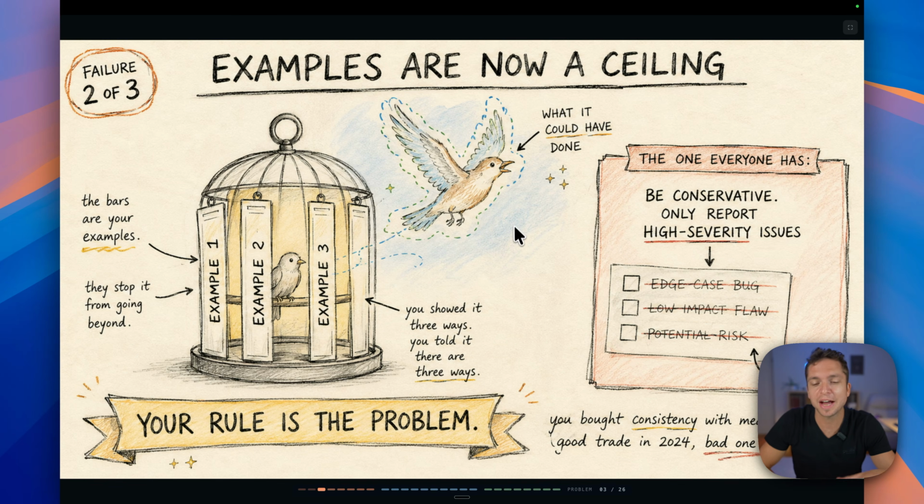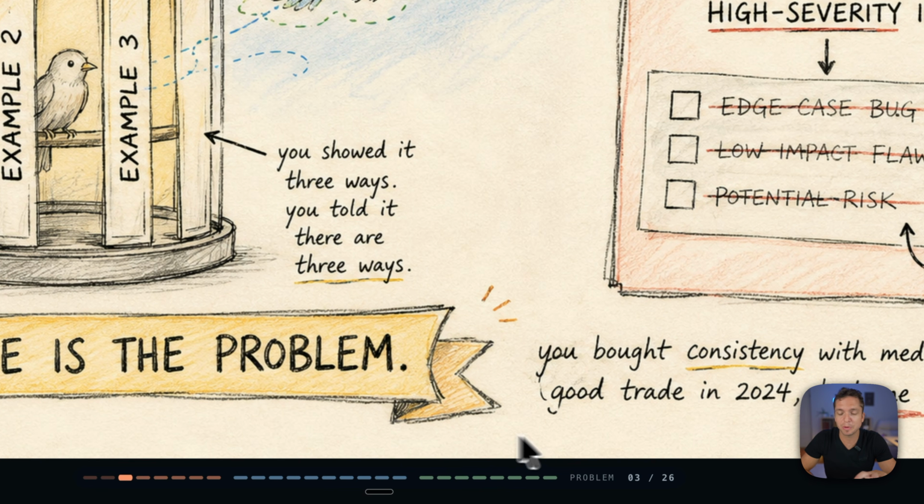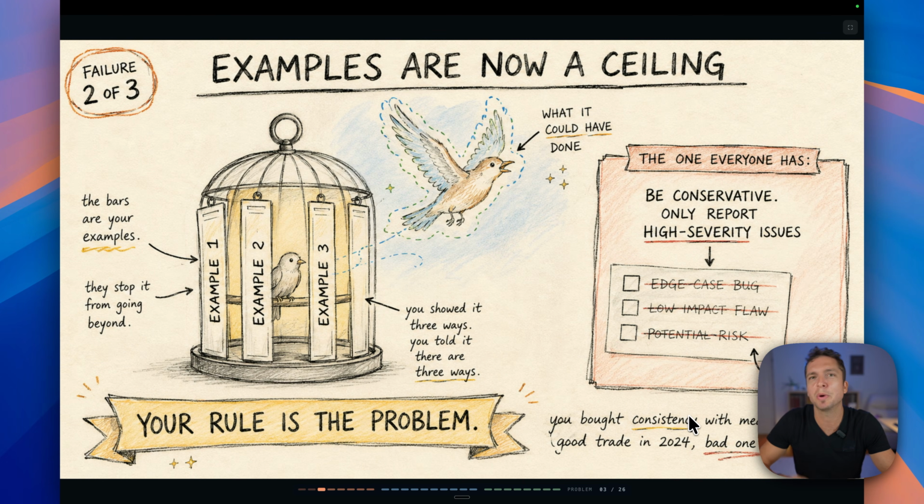And in doing so, you've actually taken away from the model's capability to go out there and fly like this little bird over there and never understand what this thing could have done. Because your rules might have been great for a year ago, but now they might be subpar compared to what these models could do by themselves if you allowed them to have more freedom. I think one of the things that we were trying to get away with here was consistency. We were hoping that this consistency and this accuracy was going to give us exactly what we needed, and obviously to some extent it did. But what they're saying now is that this can be a bad trade because it might not be as good as the output that you could have.